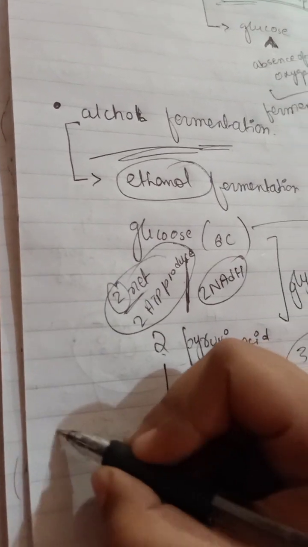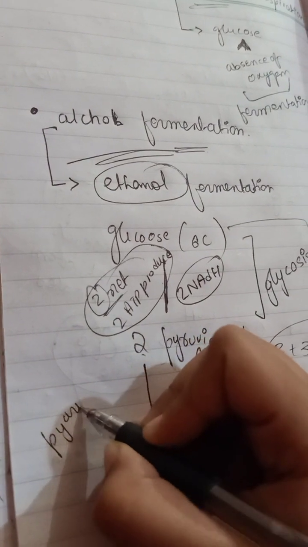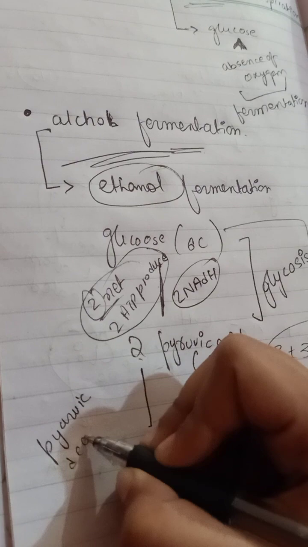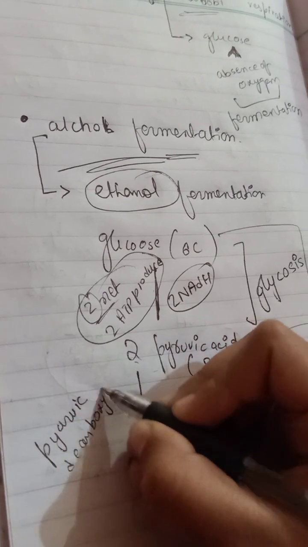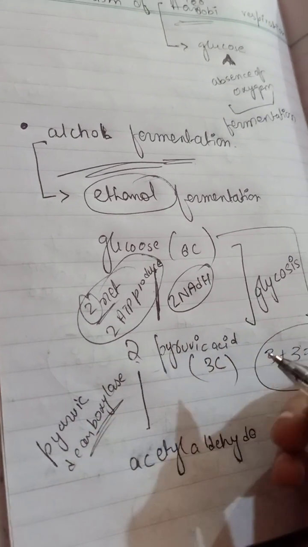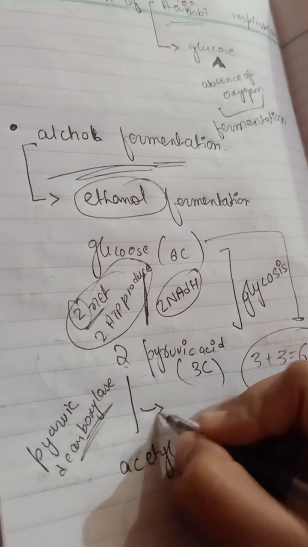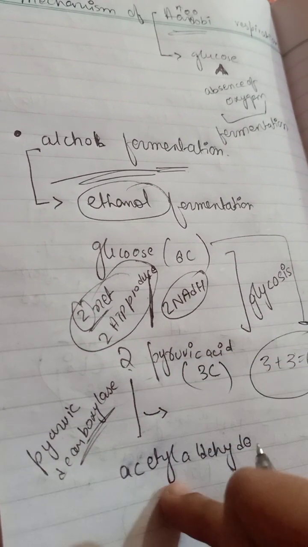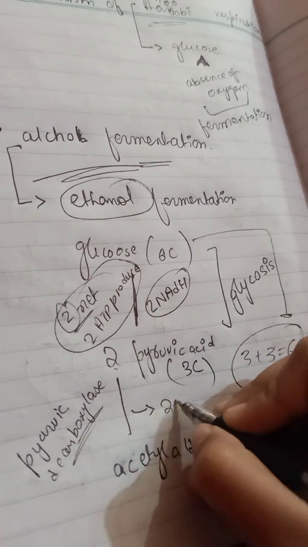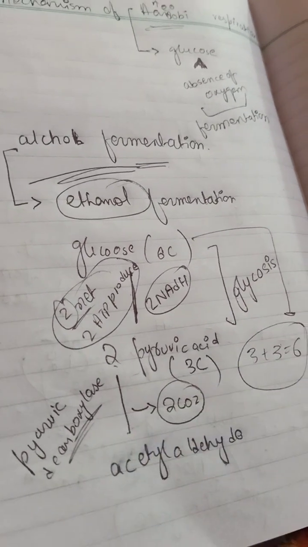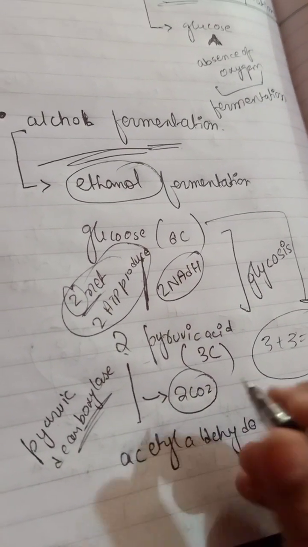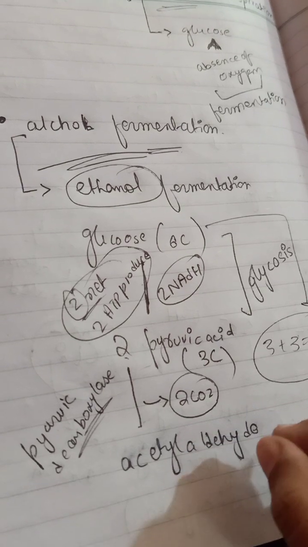Here the enzyme pyruvate decarboxylase is used, which means carbon dioxide will be released. When this converts into acetaldehyde, 2 carbon dioxide molecules are released too.